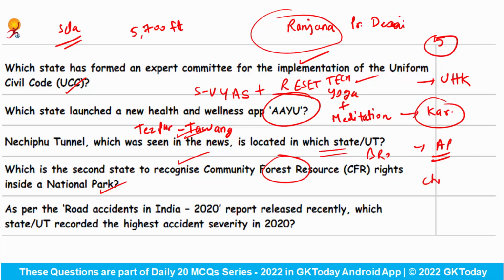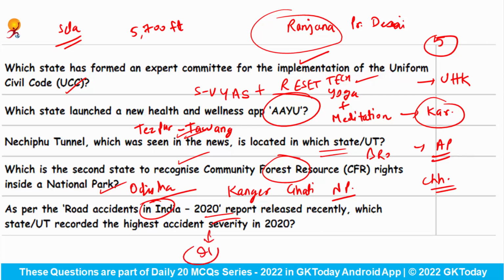Okay, which is the second state to recognize community forest resource rights inside a national park? So the Chhattisgarh state government approved the CFR claims of Gudia Padar and Nagalsar villages in the Kanger Ghati National Park in the state. With this, Chhattisgarh is the second state after Odisha to have recognized community forest resource rights inside a national park. This right empowers the forest dwellers in decision making and forest governance with access to the funds available under the various government programs. As per the Road Accident in India 2020 report, I think this is a repeated question. This is question number 1 of this lecture itself, and the correct answer would be Mizoram.